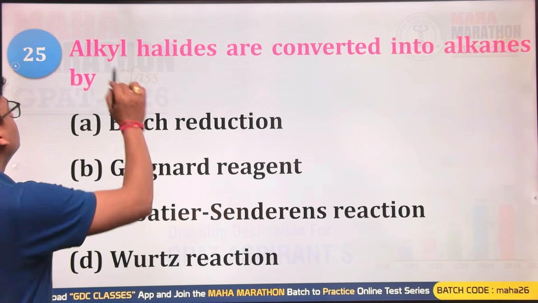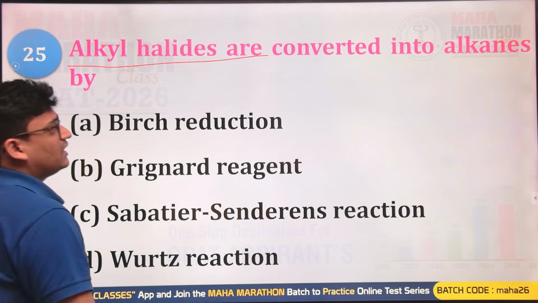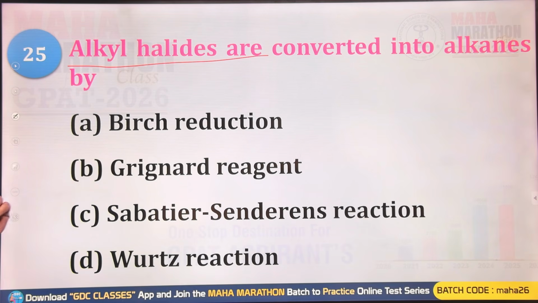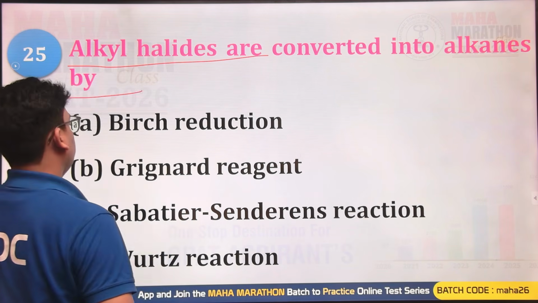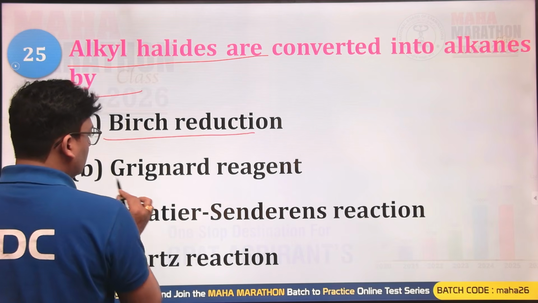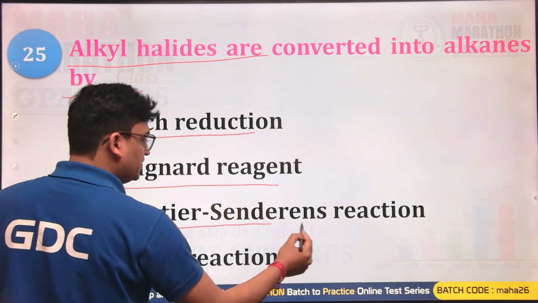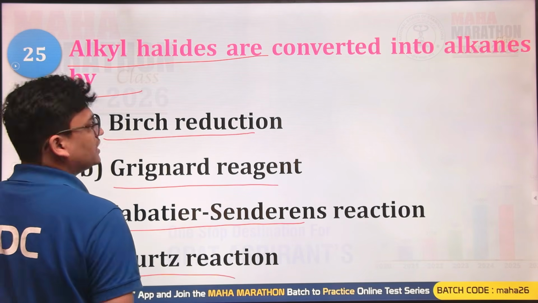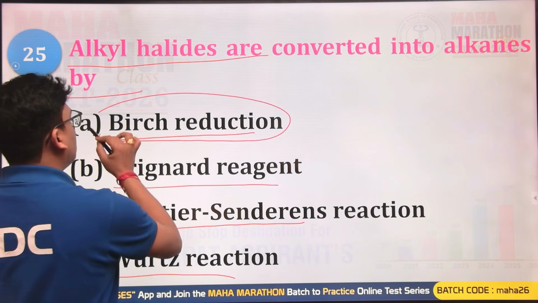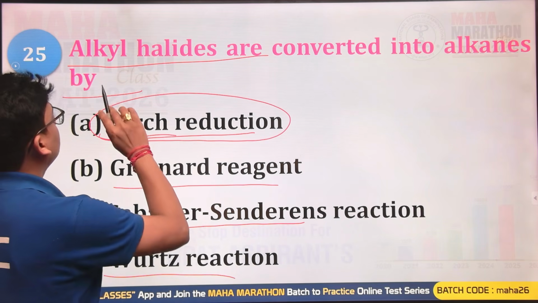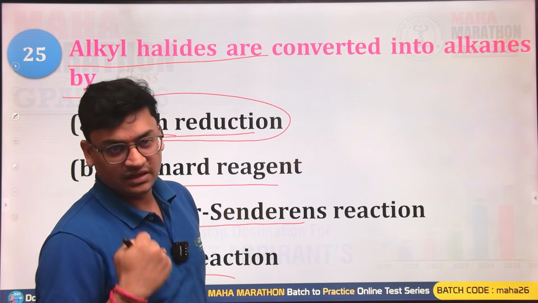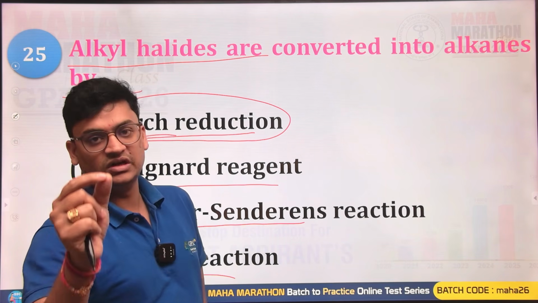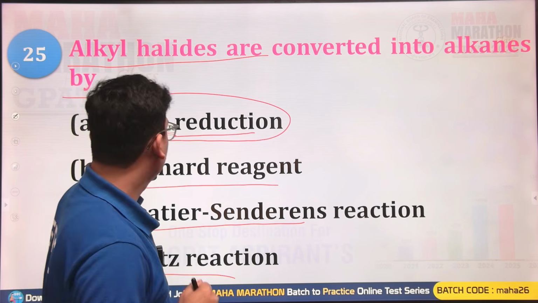Alkyl halides are converted into alkane by which reaction: Birch reduction, Grignard reagent, Sabatier-Senderens reaction, or the Wurtz reaction? Birch reduction is used for the conversion of alkyne into trans alkene by utilizing sodium or lithium metal in the presence of liquid ammonia.